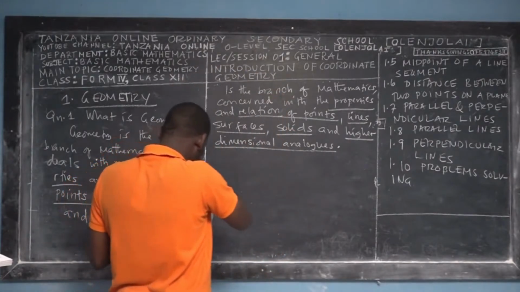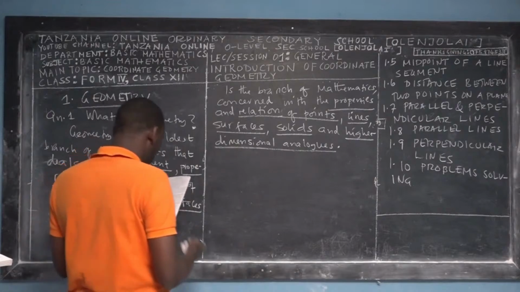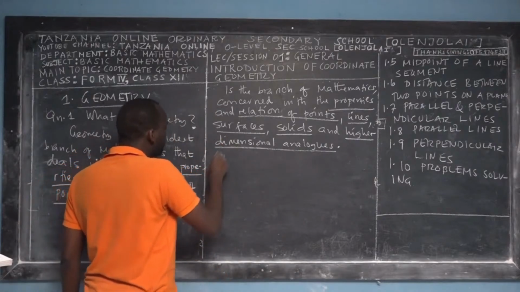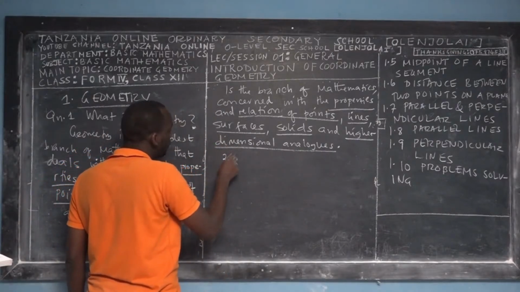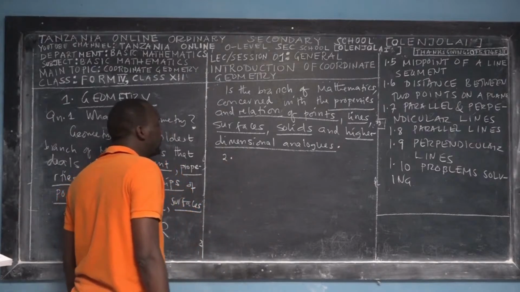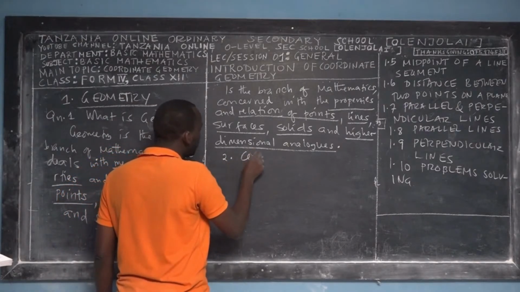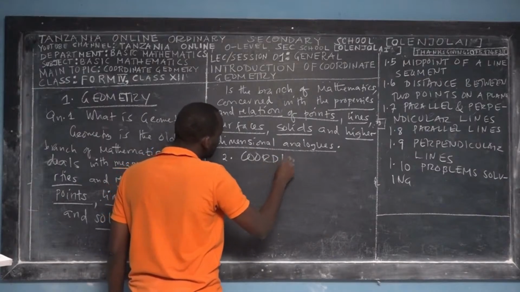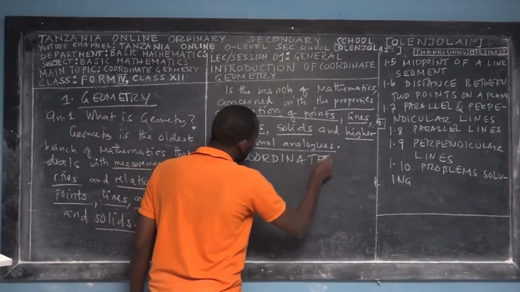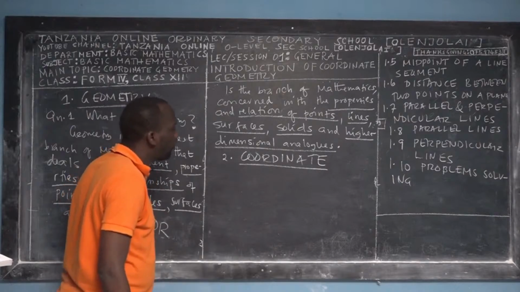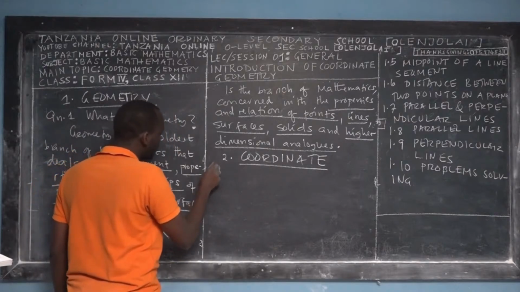So that is the first terminology. The second terminology, which you find also in the name of the topic, is coordinate. What is the meaning of the word coordinate? So we have a fundamental question.